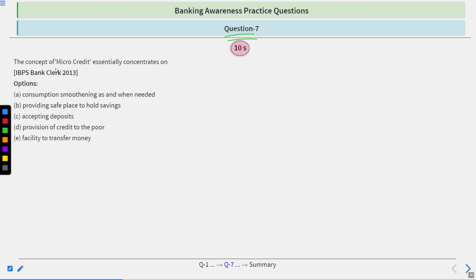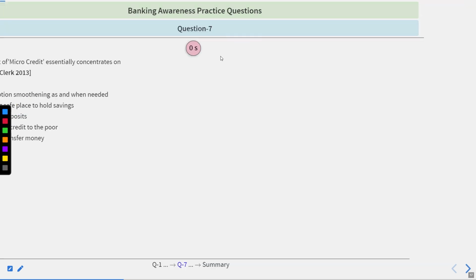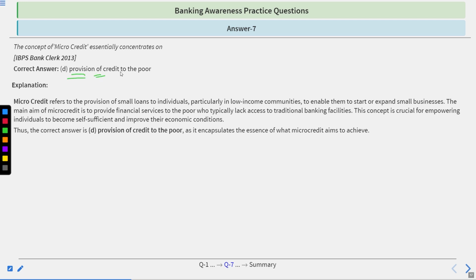Question number 7. The concept of microcredit essentially concentrates on: consumption smoothing as and when needed, providing a safe place to hold savings, accepting deposits, provision of credit to the poor, facility to transfer money. To answer this, you will have 10 seconds. Time starts now. Time's up. The correct answer is D, provision of credit to the poor.